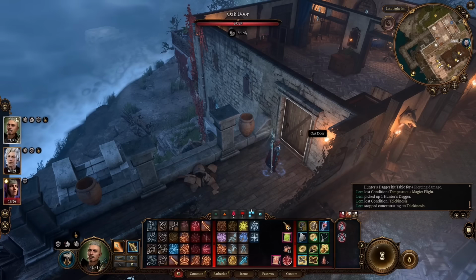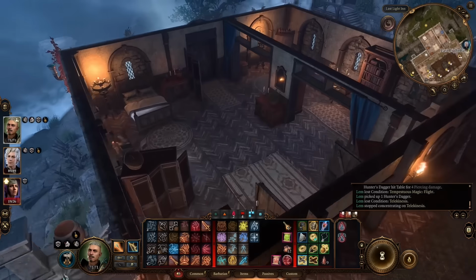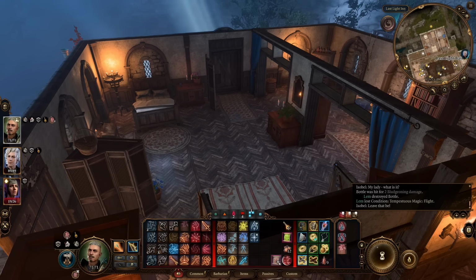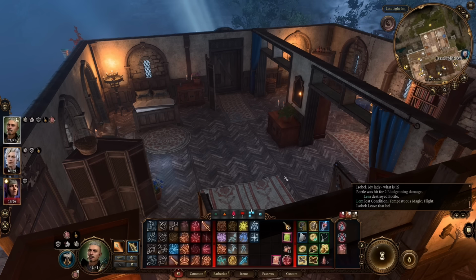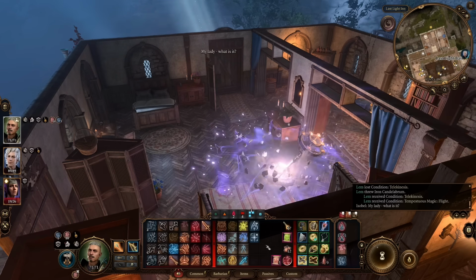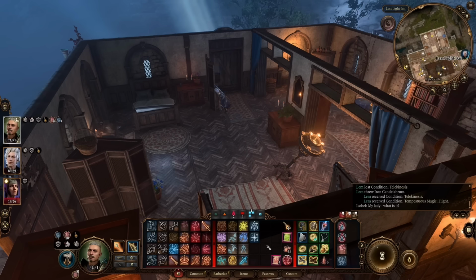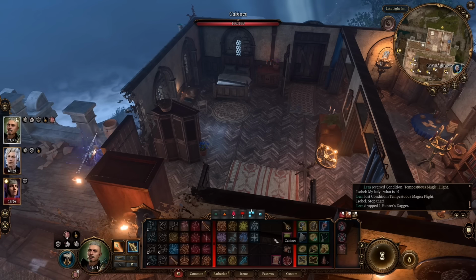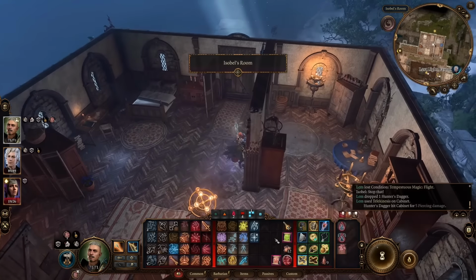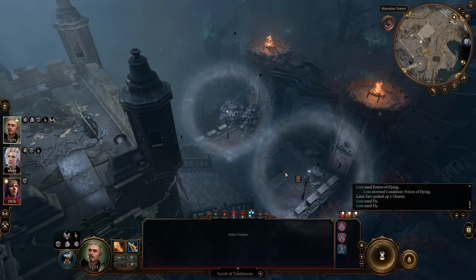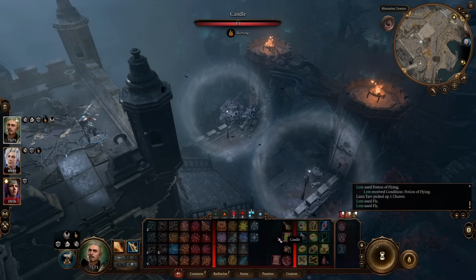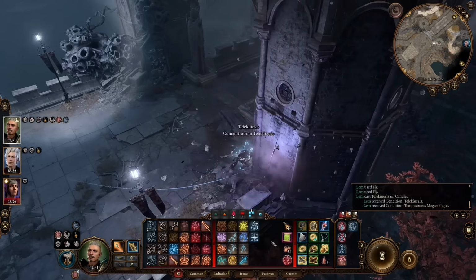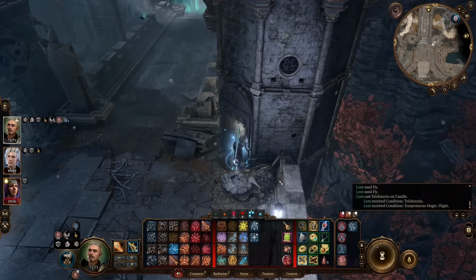The thing about telekinesis is, it doesn't actually care about the line of effect from your character. It just cares about the line of effect of the thing that you're actually throwing. So you can stand on the other side of a locked door and fling things back and forth without ever opening the door. You can even use this trick to teleport through walls. I only found this a few days ago, so I'm still not sure what the best way to use it is, so if you have any ideas, drop them in the comments. I'd love to hear what you think.